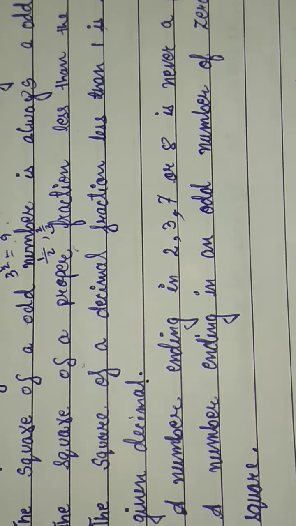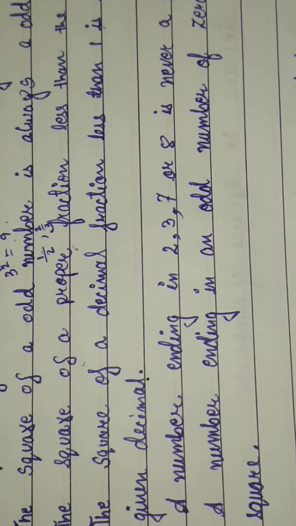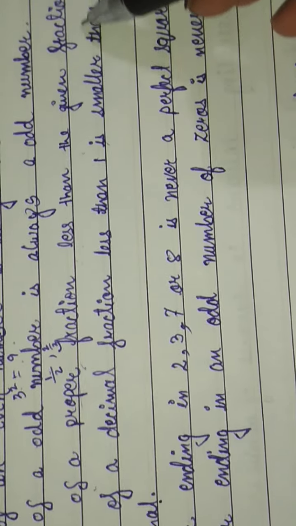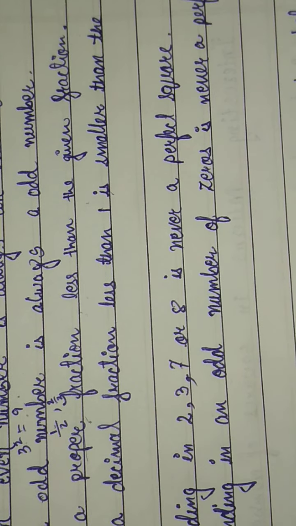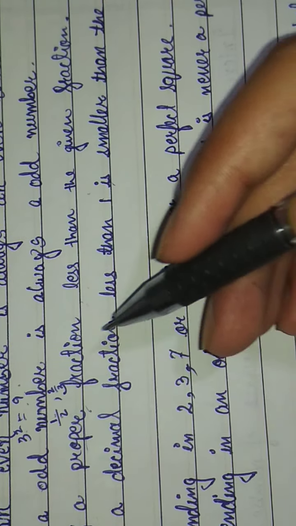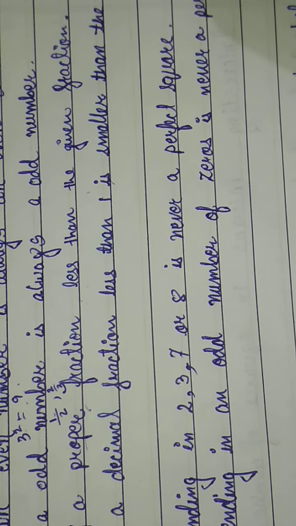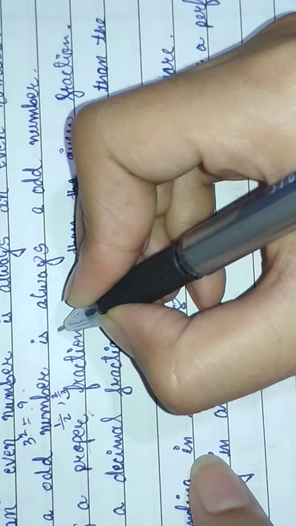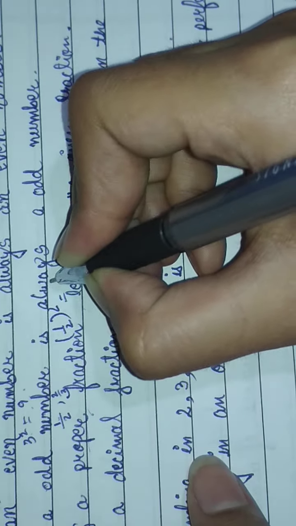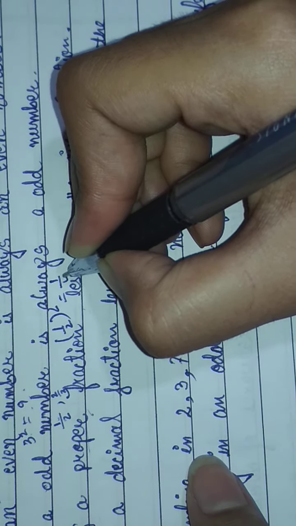Then our third is the square of a proper fraction. The square of a proper fraction is less than the given fraction. A proper fraction means 1 by 2, 2 by 3. So see here, 1 by 2 to the power 2 equals 1 by 4.